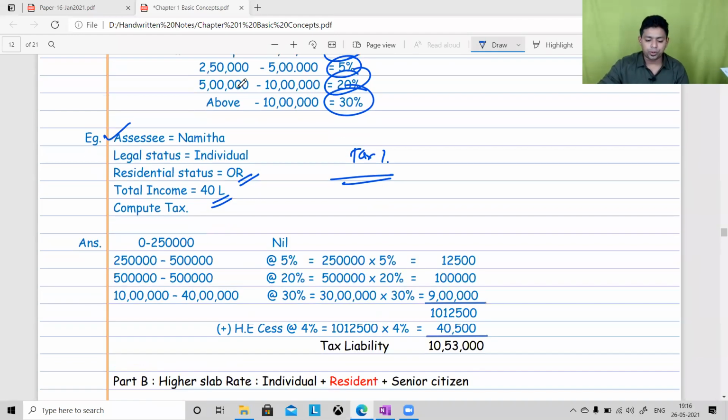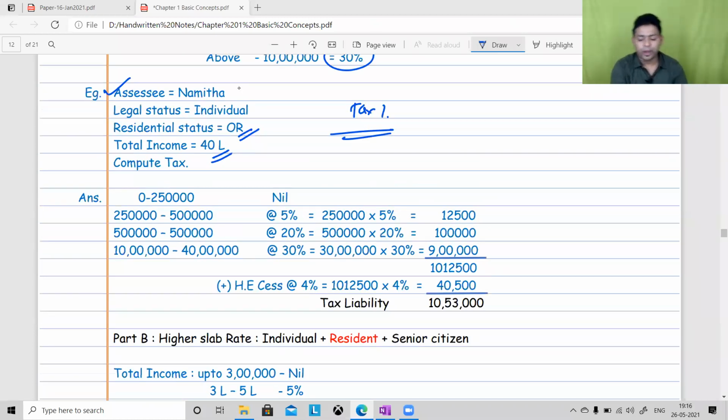Okay, how do we compute? Sir, up to 2.5 lakh nil, there is no tax. 2.5 lakh to 5 lakh, the gap is 2.5 lakh multiplied by 5%, so that becomes 12,500. And it will always be 12,500 in case of an ordinary assessee. Only in case of a resident senior citizen and resident super senior citizen, this will change.